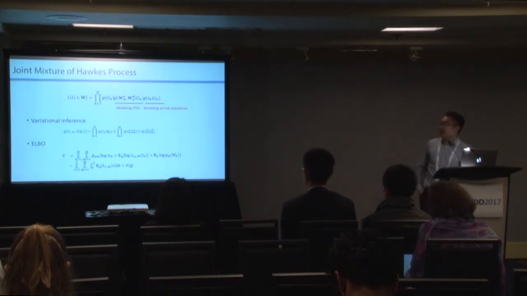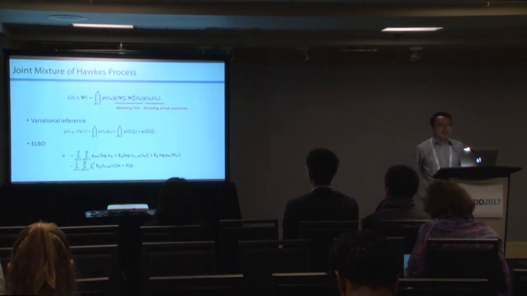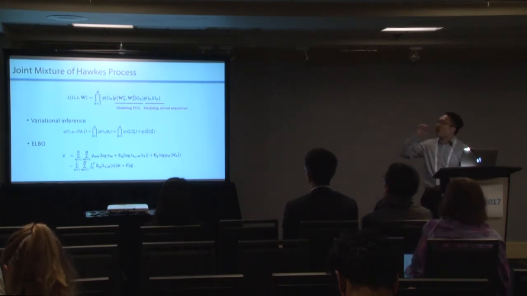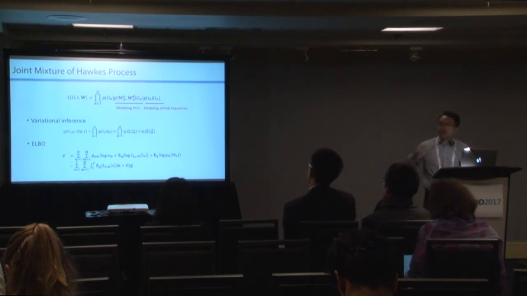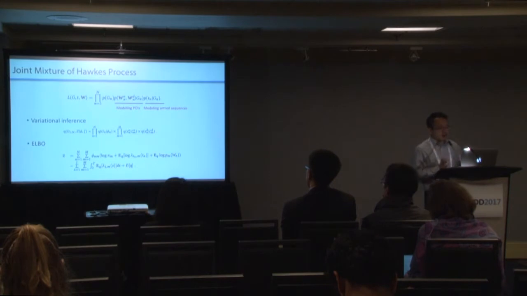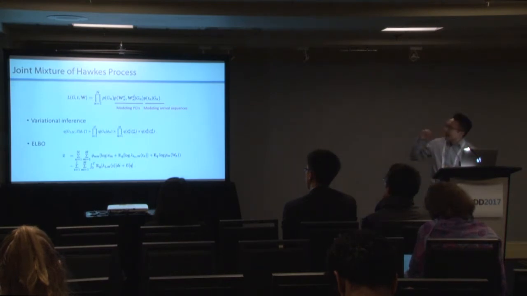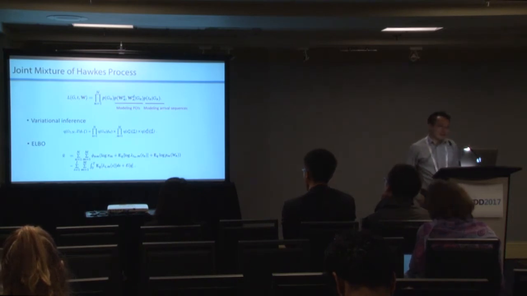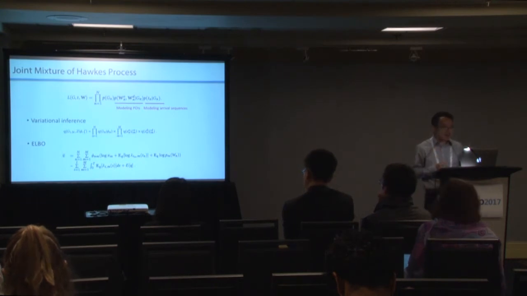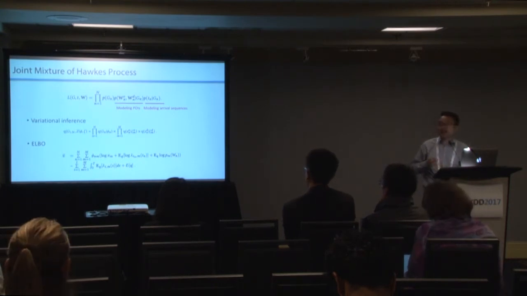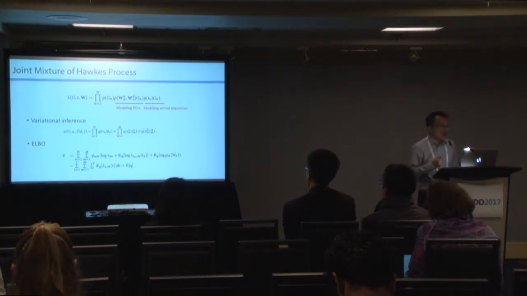Then here comes our joint mixture of Hawkes process. We not only model the arrival sequences, we also model the POIs in a topic model fashion. So that is a joint model between the Hawkes process and an extended topic model. To infer the parameters of this model, we use variational inference, where we use an auxiliary distribution for the latent trip purpose and also the latent POI topic.